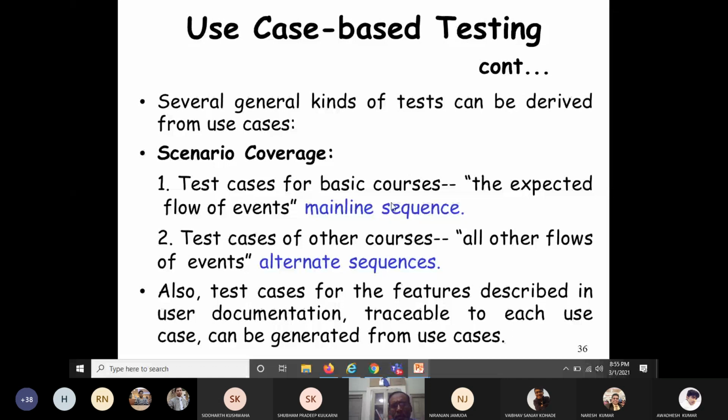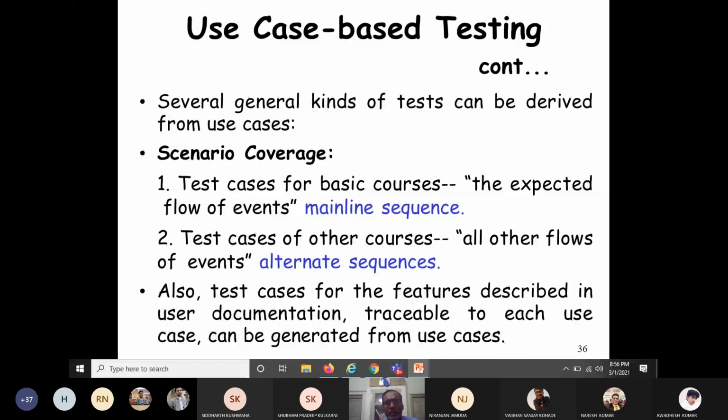Then we have to design test cases for other courses. Other courses means all the alternate scenarios. So besides this expected flow of events, all other flows of events also you have to test. Also you have to design test cases for them. That means you have to design test cases for alternate sequences. The examples I have already given: ATM card inserted wrong, PIN wrong, the input amount is wrong, like that. These are all alternate sequences. You have to design test cases for them.